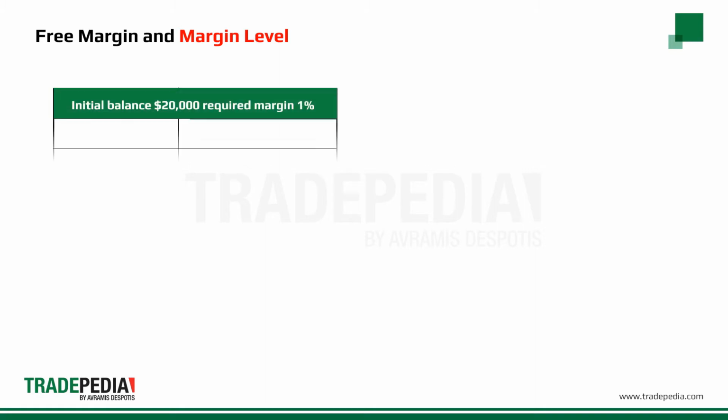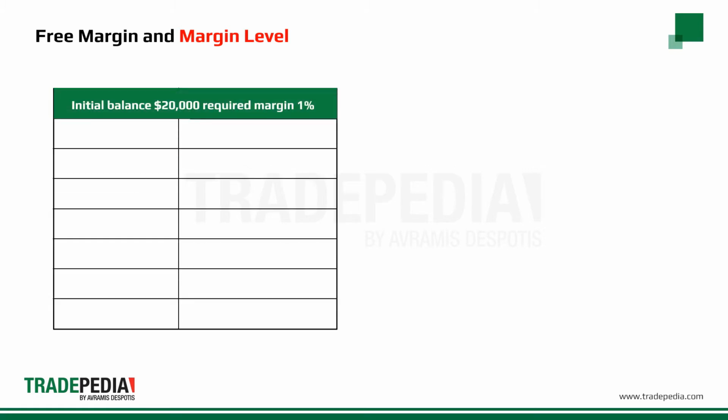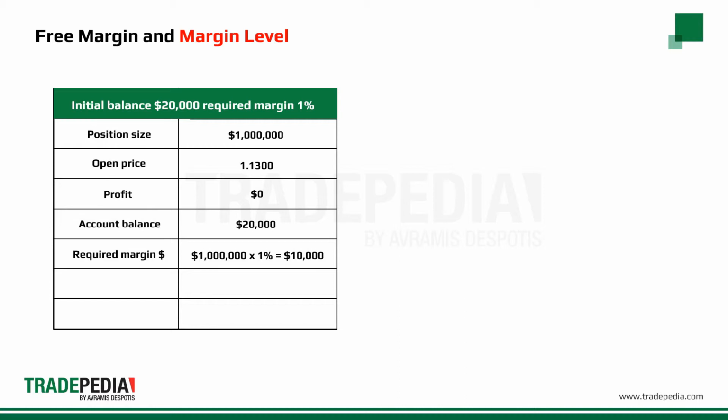Free margin and margin level. For an account with an initial balance of $20,000 and a required margin of 1%, we take a position of $1 million. Open price is at 1.13. At the time of the open, the profit is 0. The account balance is $20,000. The required margin is $10,000. The free margin is the account balance of $20,000 minus the required margin of $10,000, which equals $10,000. That means you have $10,000 available to open new positions.